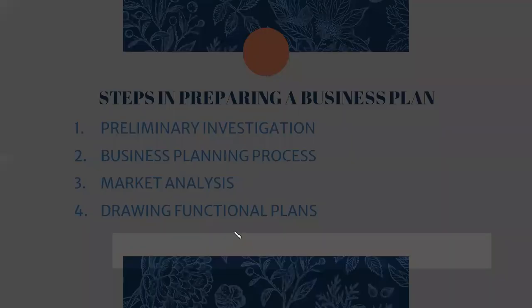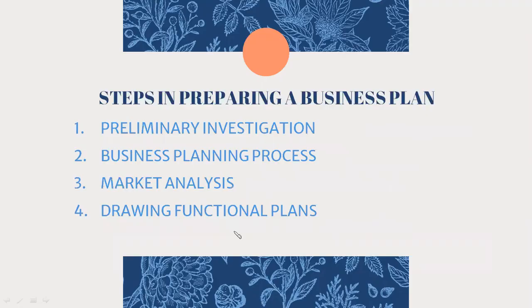Now, there are different steps in preparing a business plan. So what is a business plan? It is a blueprint of the step-by-step procedures undertaken by an entrepreneur to start the business. Now there are different steps over here: preliminary investigation, business planning process, market analysis, drawing functional plans.